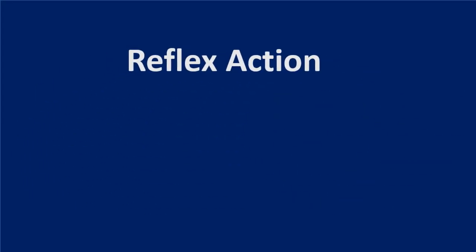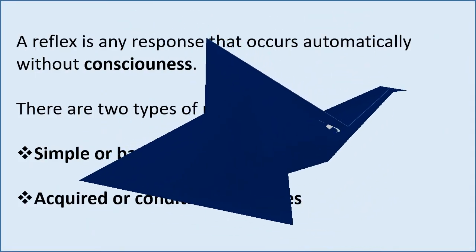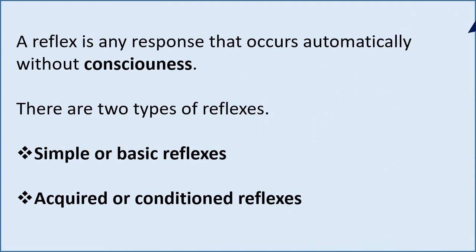Dear students, today's topic is reflex action. Reflex action is a sudden and involuntary response to stimuli. That is, any response that occurs automatically without our knowledge of brain is called a reflex action. So reflex actions are of two types. What are the two types? One is simple or basic reflexes, another one is acquired or conditioned reflexes.